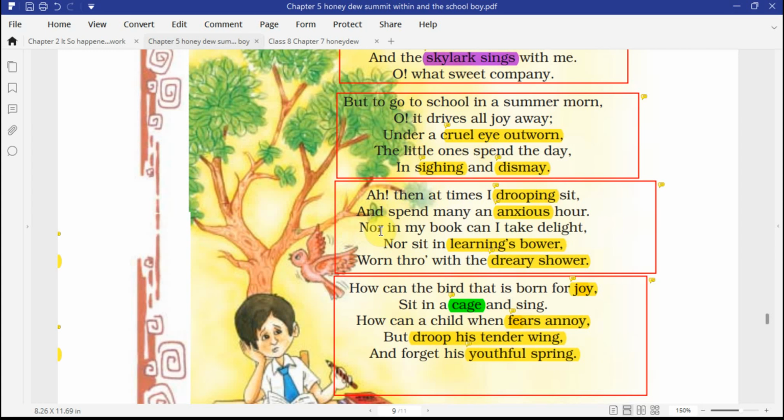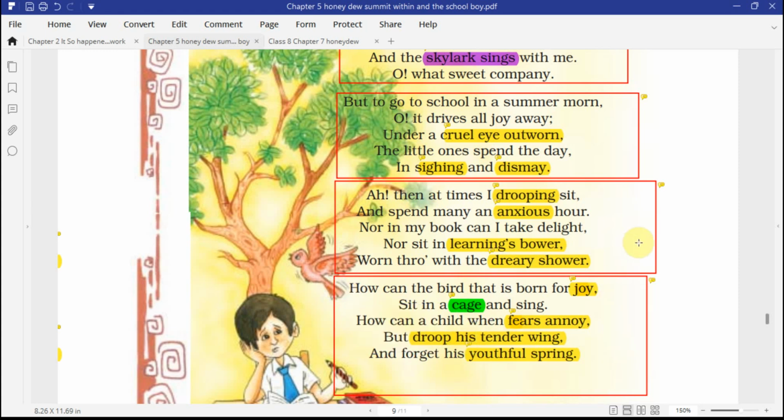Now the fourth one is imagery. The poem depends upon three interrelated images: the schoolboy, the bird, and the plant. As you can see, it is described in such a way in the poem that it creates an image in front of our mind, that it will look something like this, or feel something like this. So it creates an image in our mind. That is why it is called imagery.